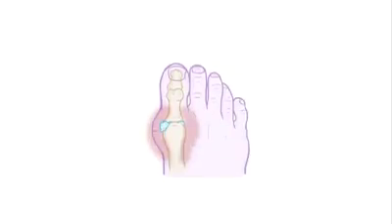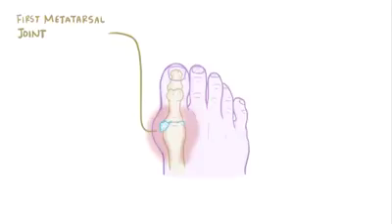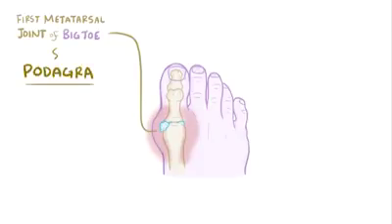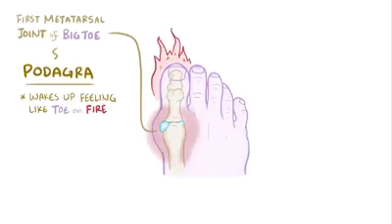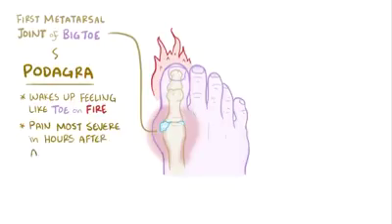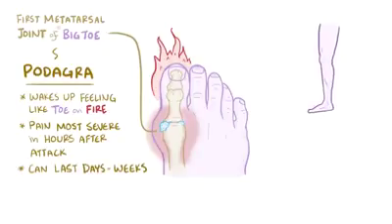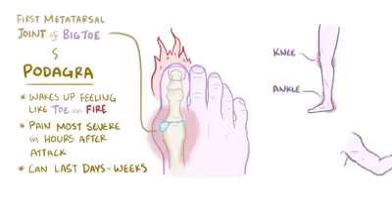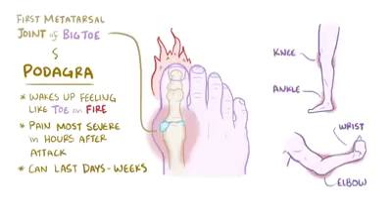Now, gout most often affects the first metatarsal joint of the foot, or the base of the big toe, and when it does, this condition is called podagra. Classically, in podagra, a person will wake up from sleep feeling like their big toe is on fire. Even the weight of the sheets can be painful. The pain is most severe in the hours immediately following the attack, and then generally lessens with time. But that discomfort and swelling can last for days or even weeks. Gout can also affect other joints as well, like those in the ankles, the knees, the wrists, and the elbows.